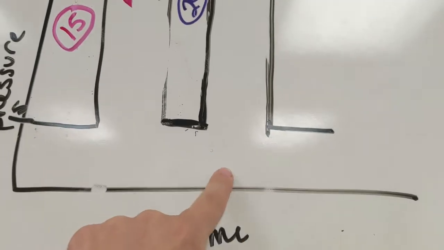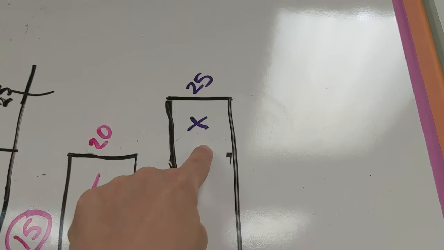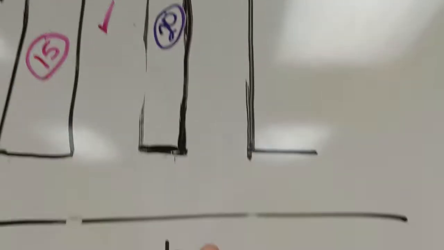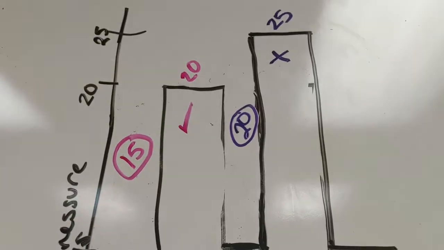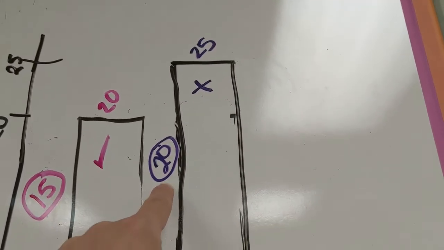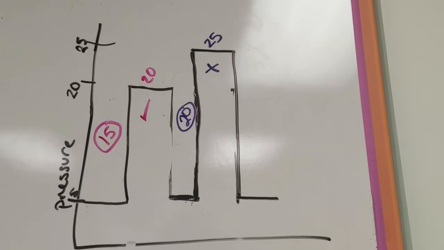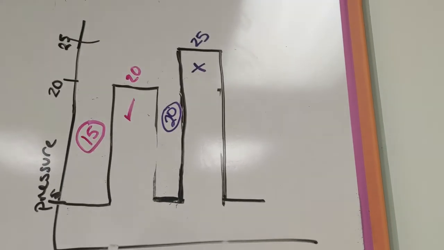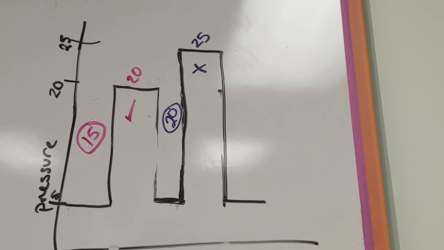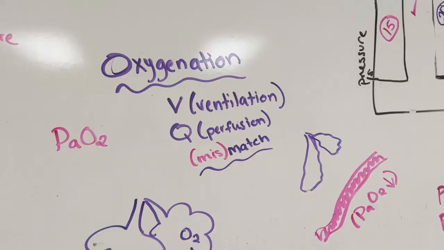But what we don't want is the PIP on top of our PEEP. Then we would be at 25 over 5 instead of 20 over 5. And so this would be more pressure than we want to be giving, and that can lead to barotrauma and lung disease and other things that we don't want to mess with. So if you're ever confused about what your provider wants, always clarify.